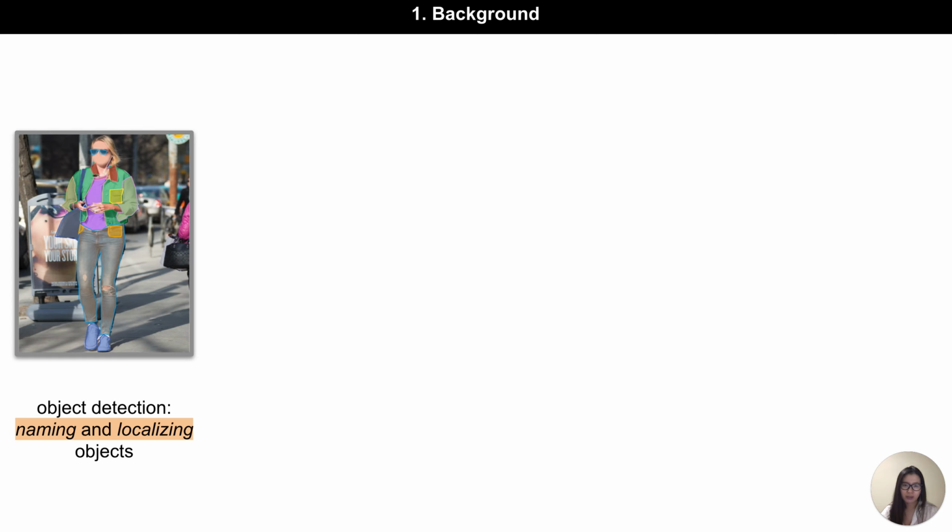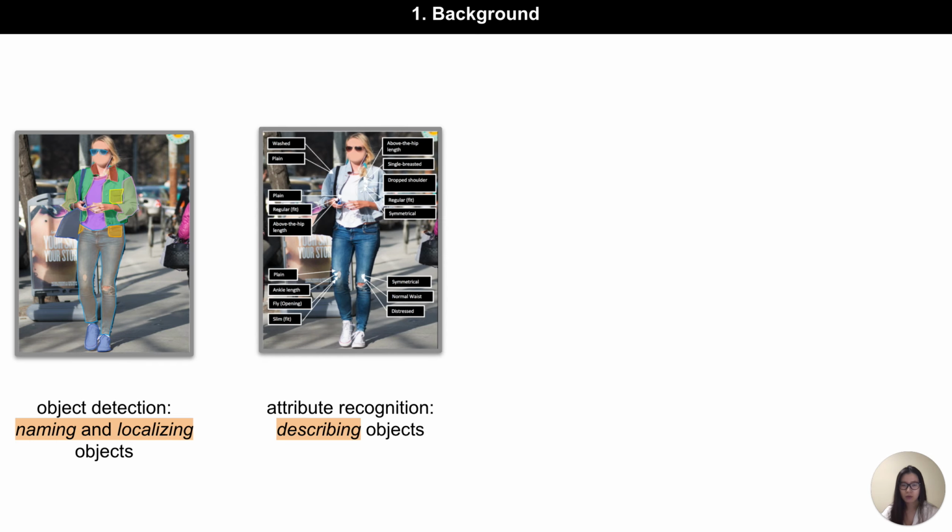Naming and localizing objects, which is formulated as an object detection task, is to identify and indicate the boundaries of an object in the forms of bounding boxes or segmentation masks. Attributes localization, on the other hand, focuses on describing objects, since an object also has many other properties in addition to its category.